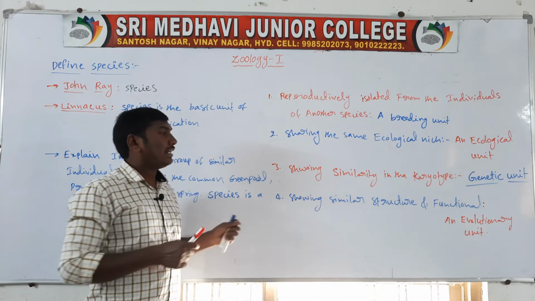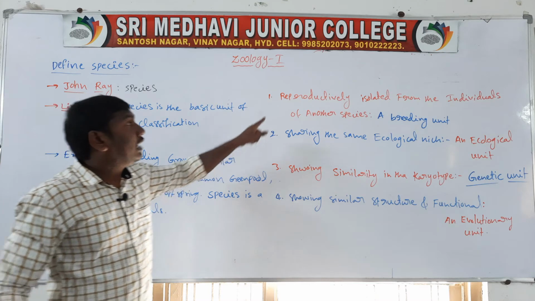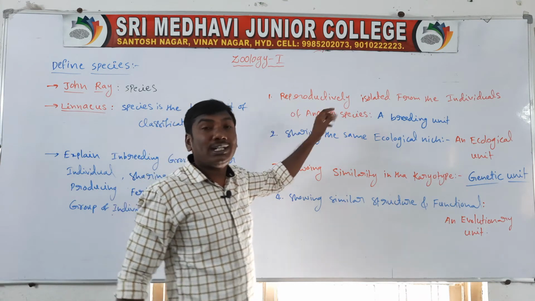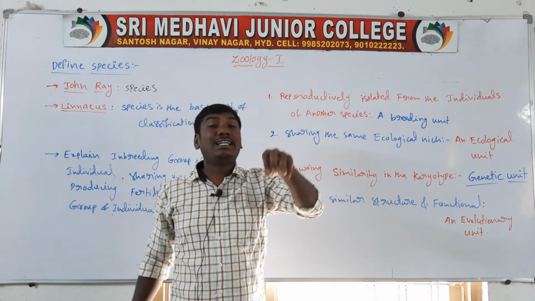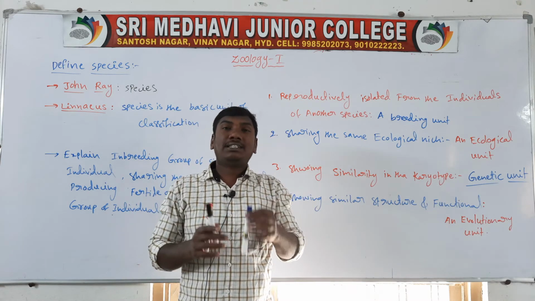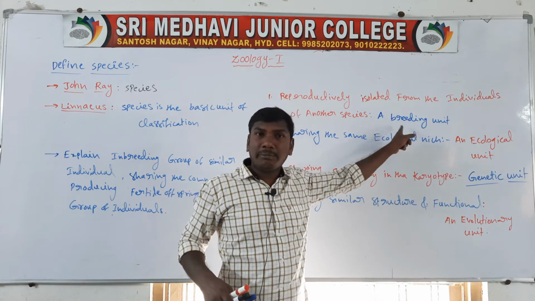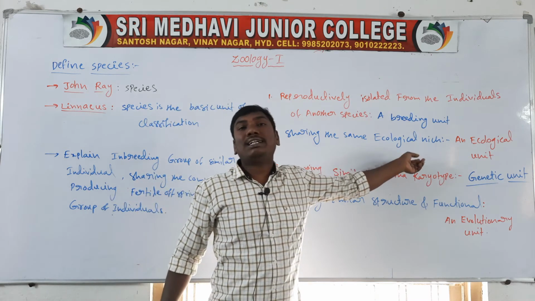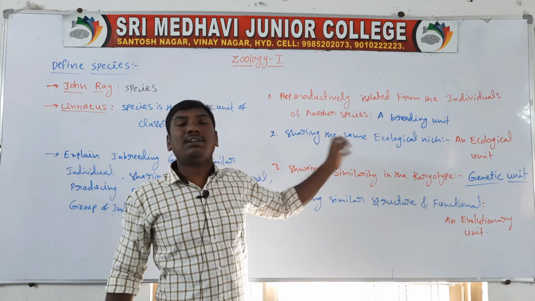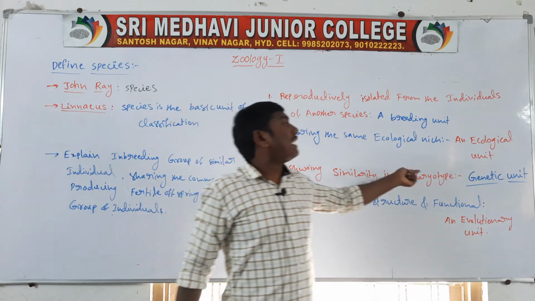So the definition of species, first: reproductively isolated from one species to another species, reproductively same within the species. They are called a breeding unit. Next, sharing the same ecological niche, the same area, called an ecological unit.